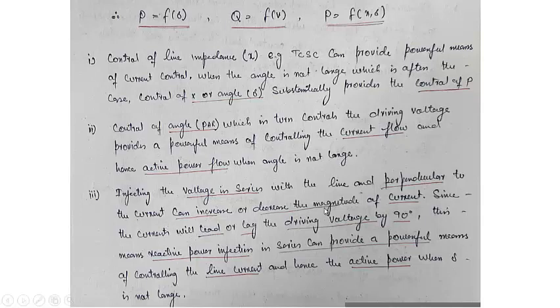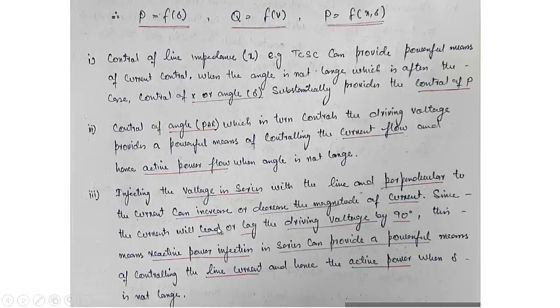That's why if the voltage is in series with the line and perpendicular, and the voltage is lagging the current, it becomes a capacitor, and the current will increase in that case. If the voltage is leading the current by 90 degrees, it will act as an inductance, and the current will decrease.